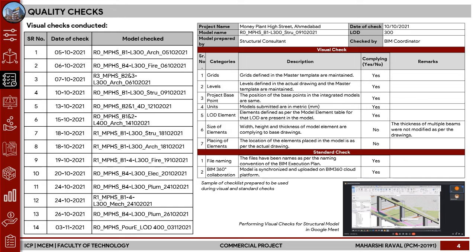Then talking about the quality checks and the quality checklists, on the left hand side of the slide, we can see the visual checks that were conducted through this semester. On the right hand side top, the table shows a sample format for the checklist that was prepared for the visual and the standard checks. The interference checks were carried out in Navisworks, which we'll discuss further. As seen here, a sample project of the architectural and structural model is shown. Google Meet was used as a virtual collaboration platform, and visual discrepancies were found.